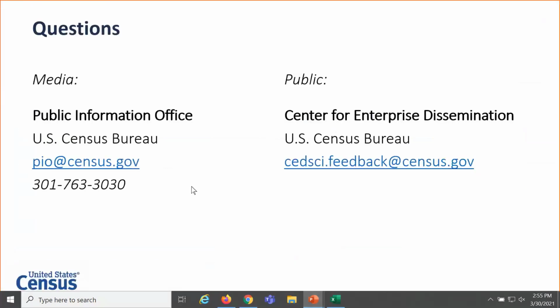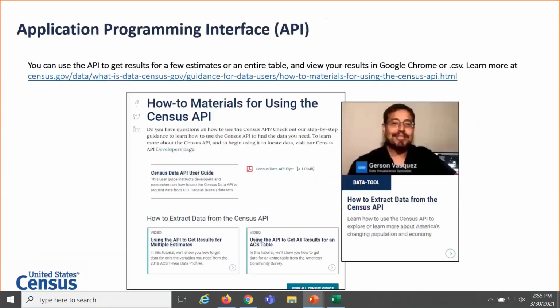And as we wait for folks that have any additional questions, wanted to reiterate the application programming interface that we just mentioned. It is what is powering data.census.gov, and that's true of the pre-made tables that you see on data.census.gov, as well as the microdata access tool. The API provides you those results in terms of the raw data or those tables that you make custom tables. You can learn more about the API by visiting the link on this slide. We have a user guide as well as short videos, webinars, and a flyer.